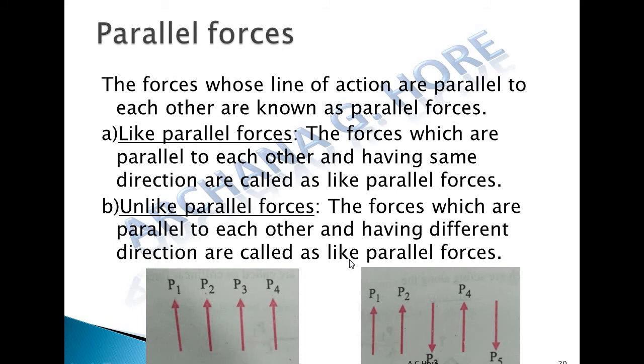Parallel: the lines of action of all these forces are parallel to each other. Again in parallel, there are like parallel forces and unlike parallel forces. First, like parallel forces: the lines of action of all these forces are parallel to each other and the direction of all these forces is the same. So this is the like parallel force system. Unlike parallel force system: all the forces are parallel to each other but the directions are different. Here some forces are acting in the upward direction, some in the downward direction, but the lines of action are parallel. So this is the unlike parallel force system.